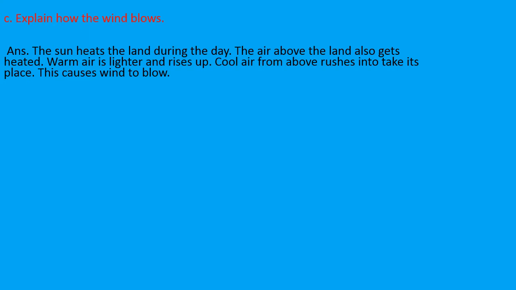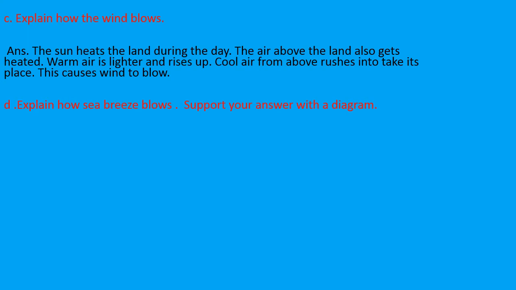Then I told you that warm air is lighter, so it will rise up. And as warm air rises up, cool air from above will rush in to take its place. Cool air will take the place of the warm air. Hence this causes wind to blow. Because of this, wind starts blowing.